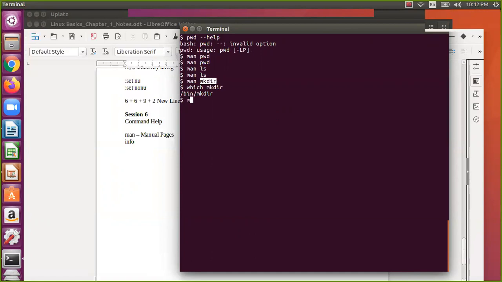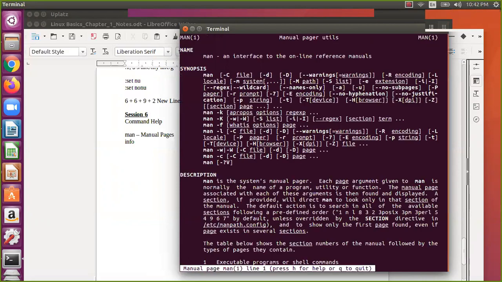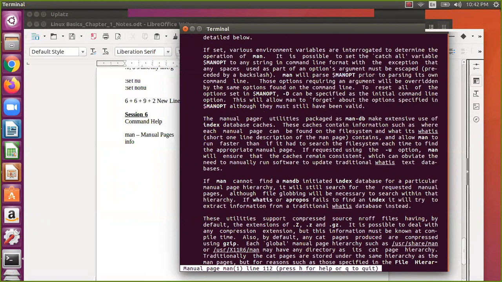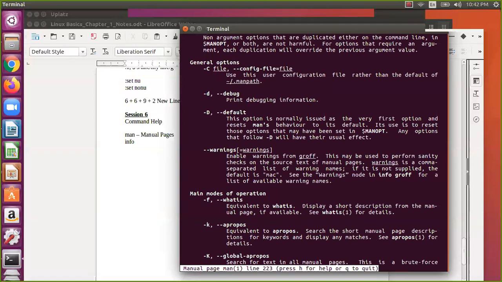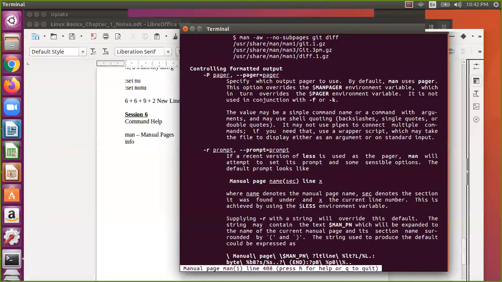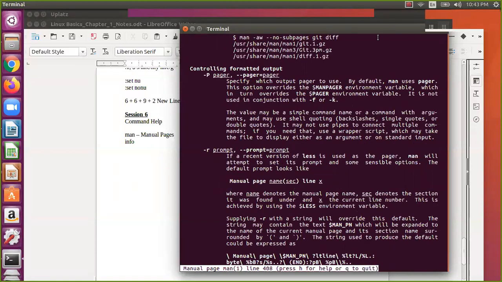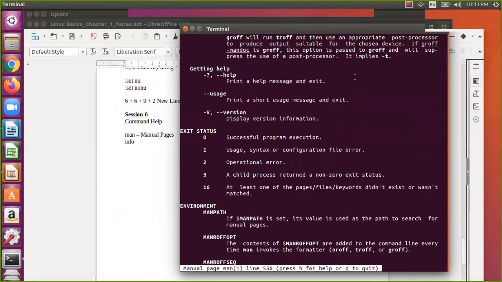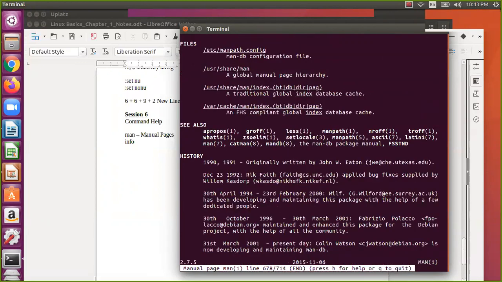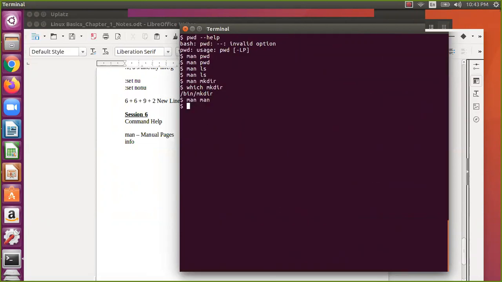If I want to know complete information, I can say man man. Then you will see this particular page. It is the interface to the online reference material, so it gives the entire complete information about the manual pages. It is around 10 pages, you can go through it in your ideal time. We'll cover the important ones. So you can see here whatever we will cover. These are the things in the man page. I'm pressing Control F. Okay, let me quit this one.